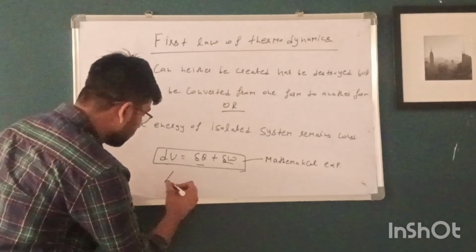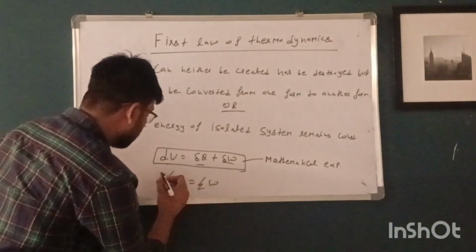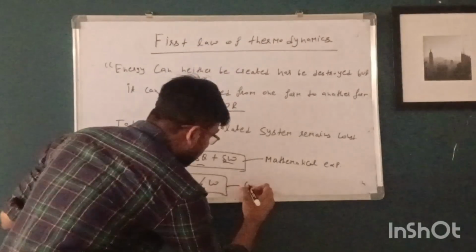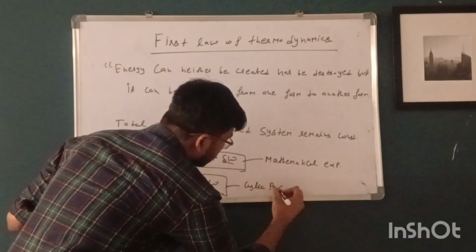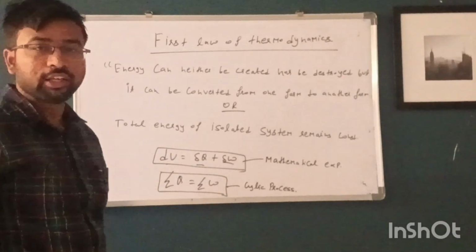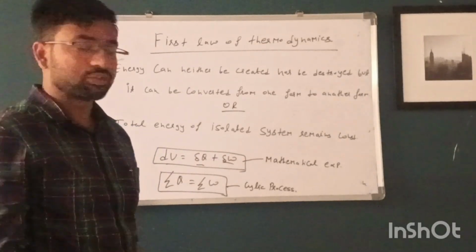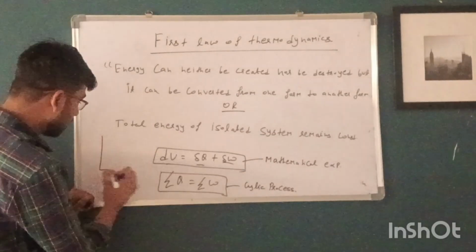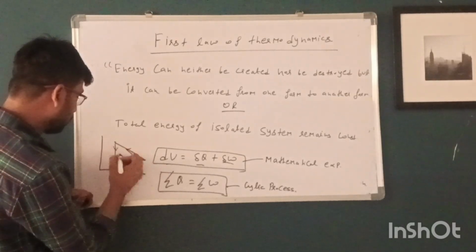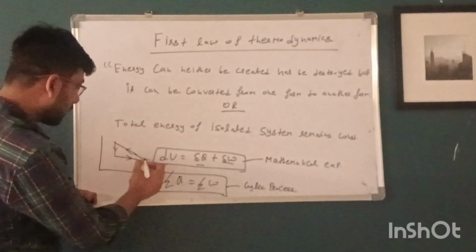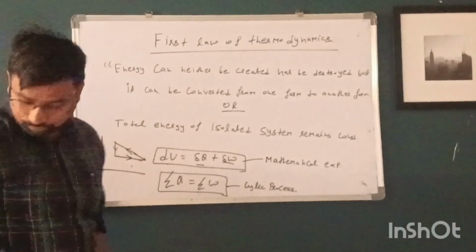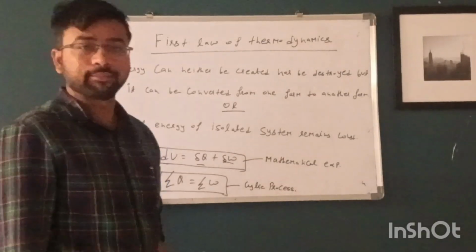So for a cyclic process, net heat interaction becomes equal to the work interaction. This is for a cyclic process. For a cyclic process, the change in internal energy term will become zero because the initial and final state of the system remain the same. That's why this process is called a cyclic process. So this is all about the first law of thermodynamics.